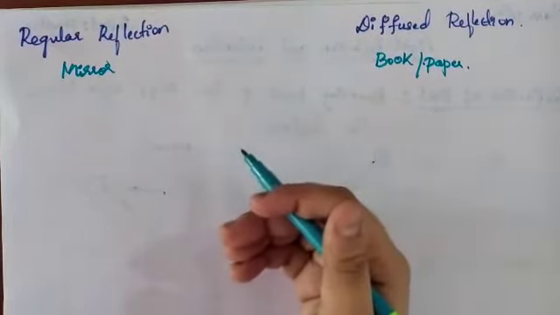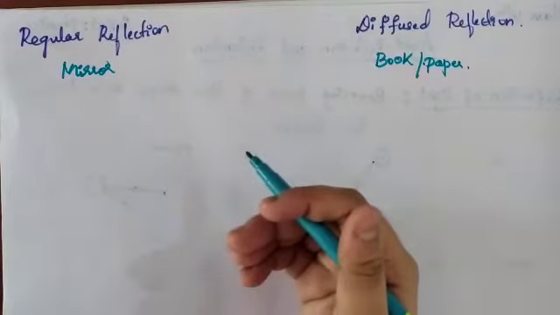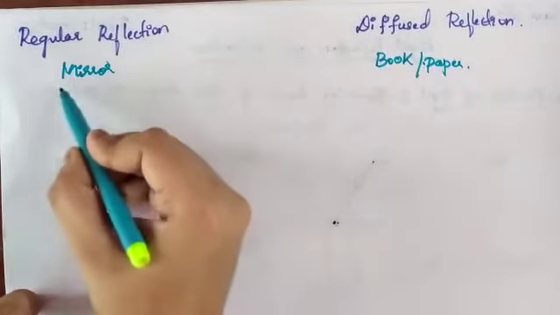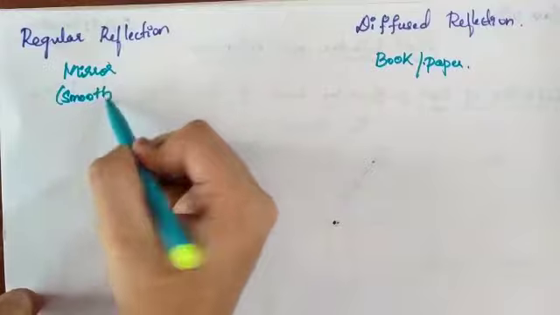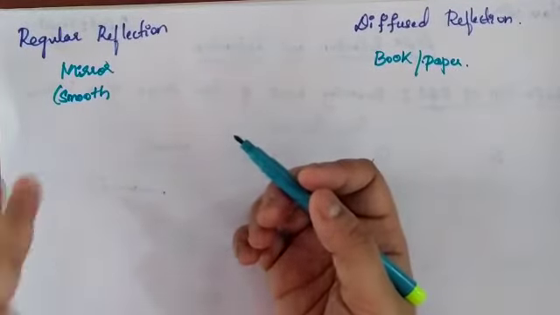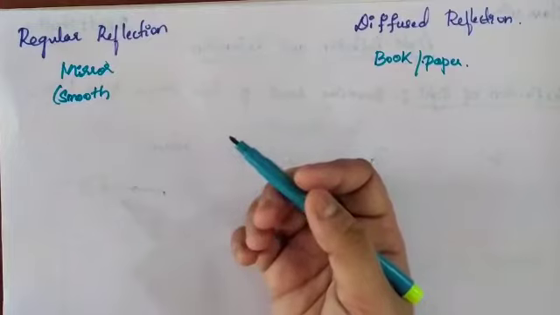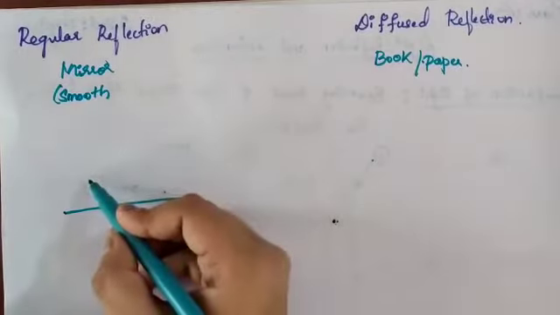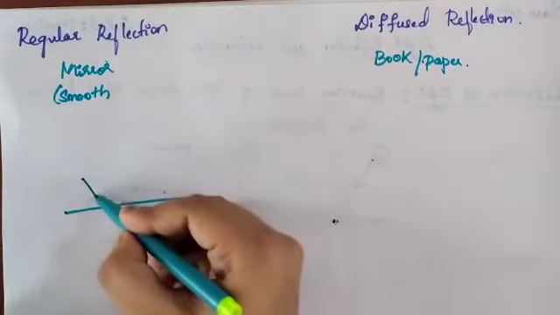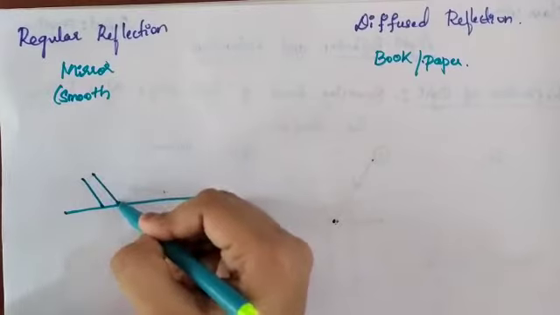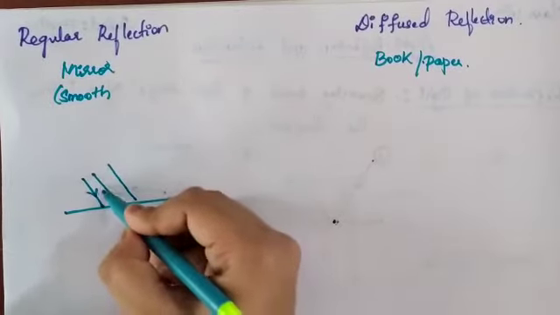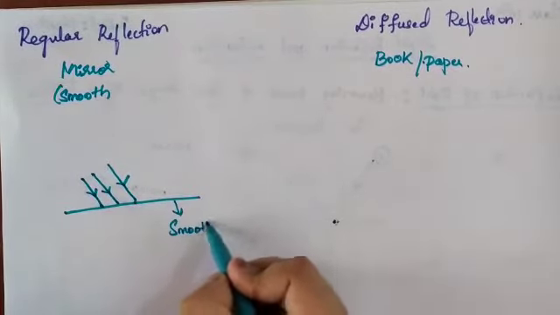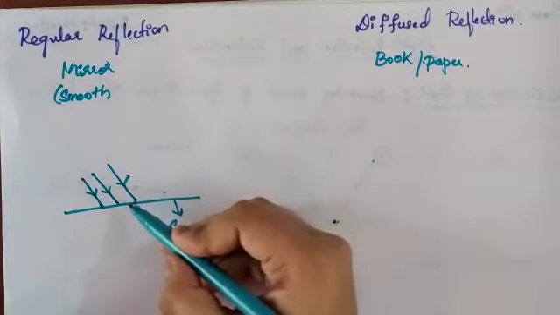What is the difference between regular and diffuse reflection? With an example we'll consider. Regular reflection always takes place on a smooth, polished surface. The mirror is the best example. When a parallel beam of light, parallel to each other, is incident on this smooth surface, it gets reflected.